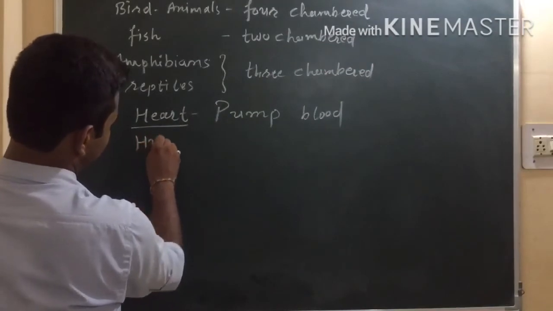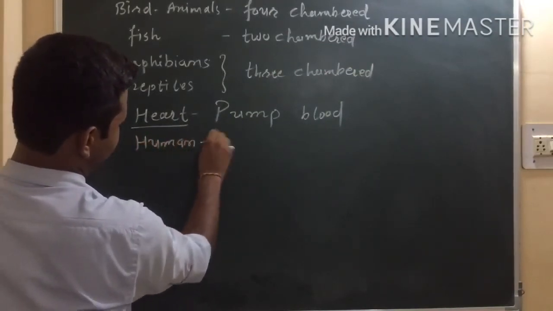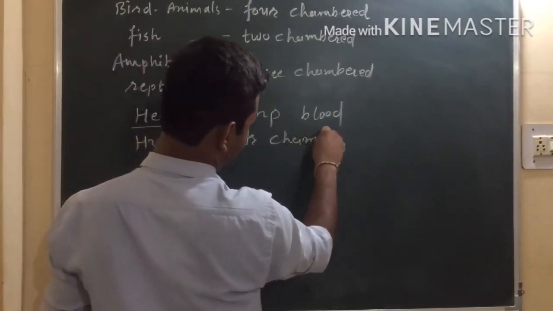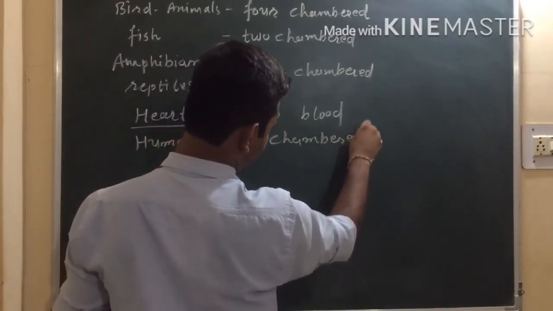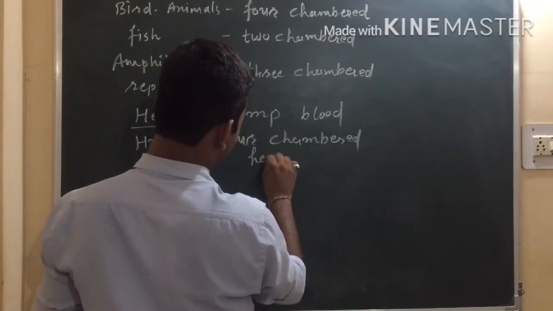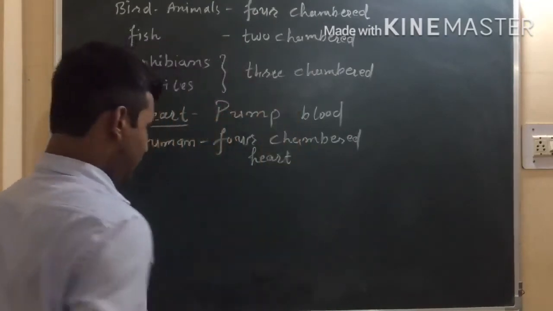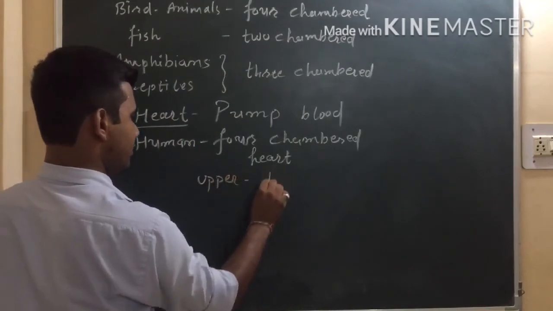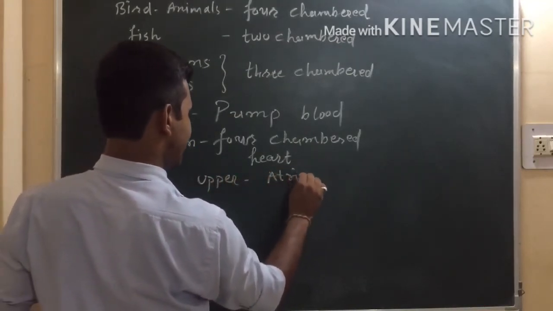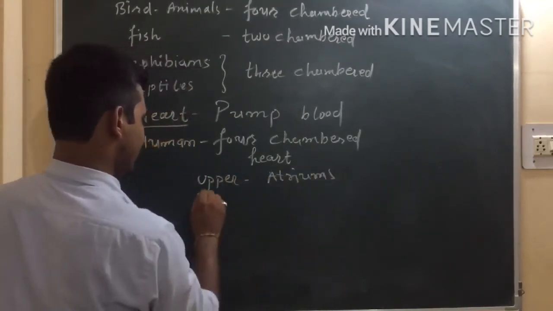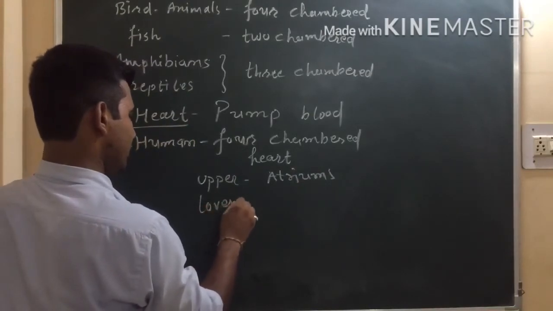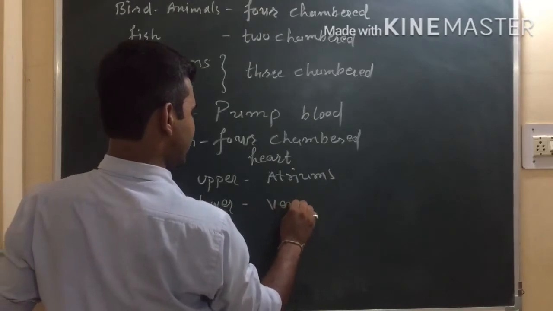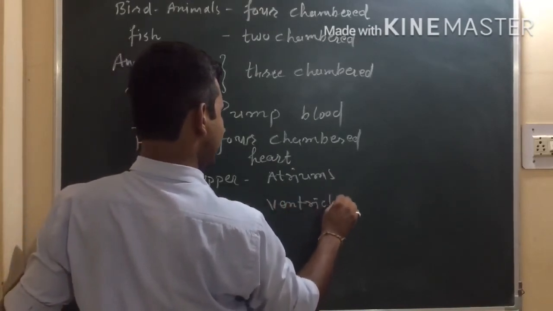Now see, in our body, if we talk about humans, they have a four chambered heart. The upper part is called atriums and the lower part is called ventricles.